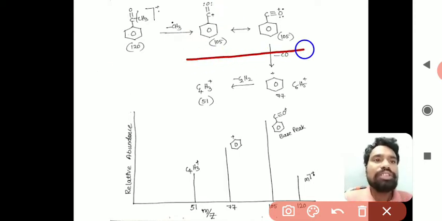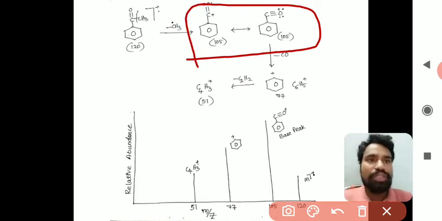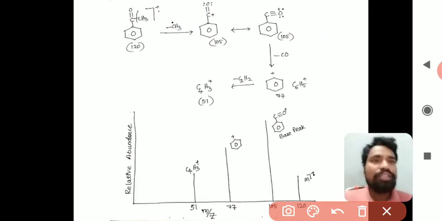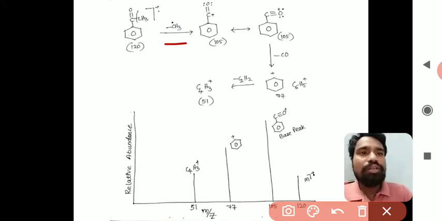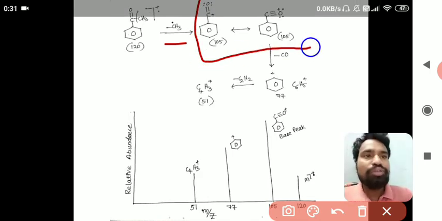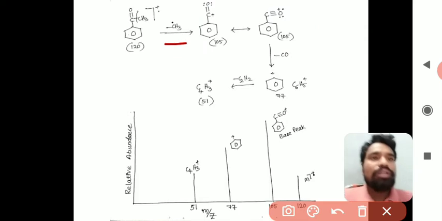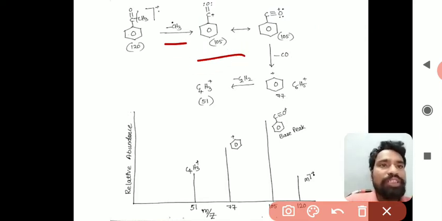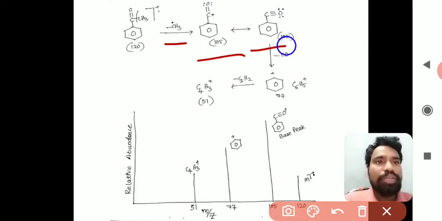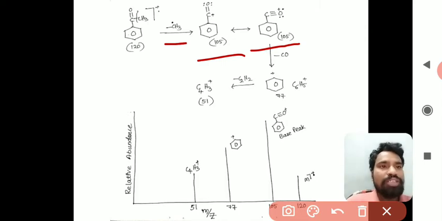So by losing the CH3 methyl radical, the acetophenone molecular ion has formed PhC plus double bond O. Upon resonance, that will be converted into PhC triple bond O plus. The corresponding m/z value is 105.